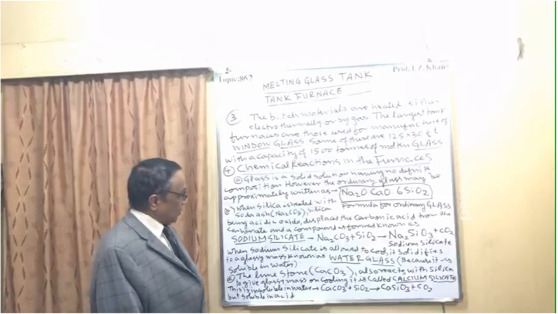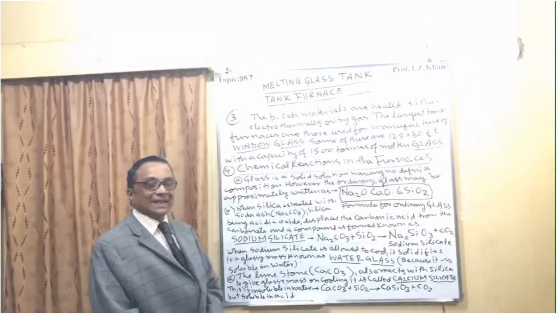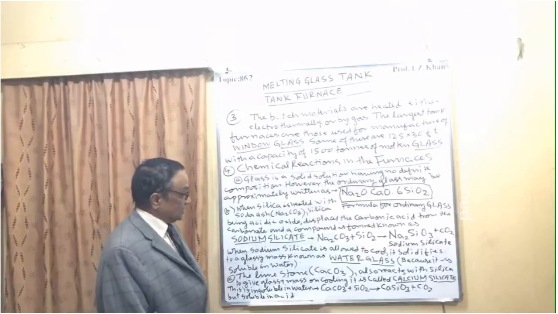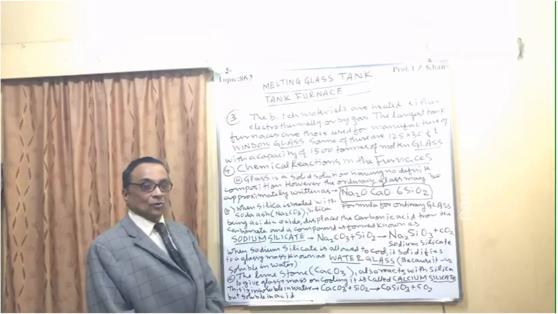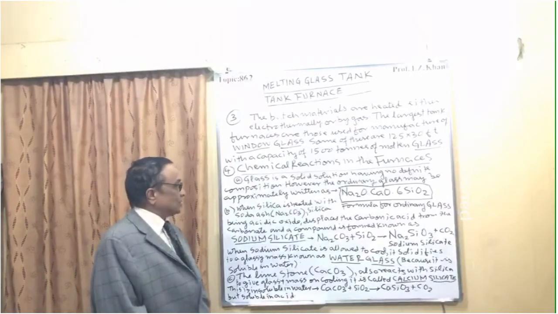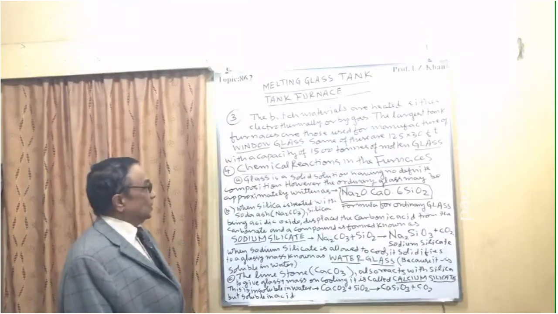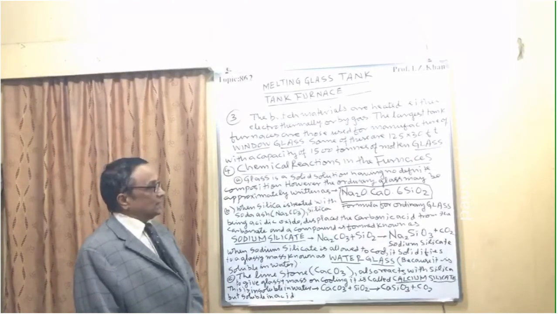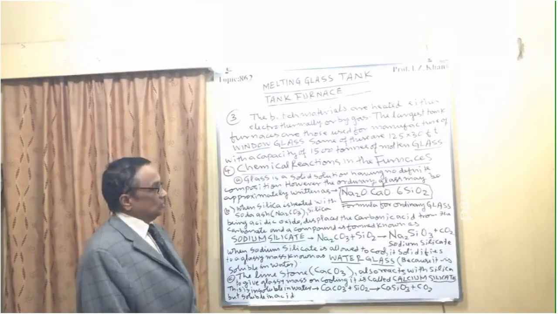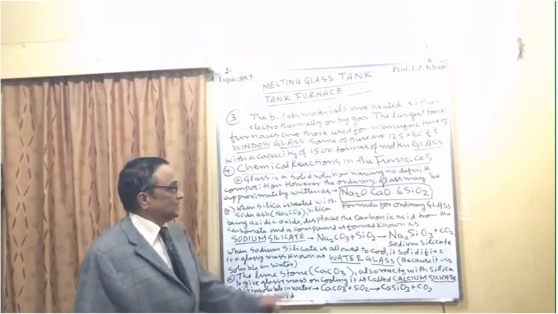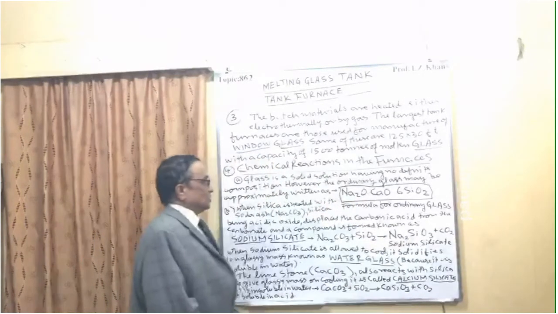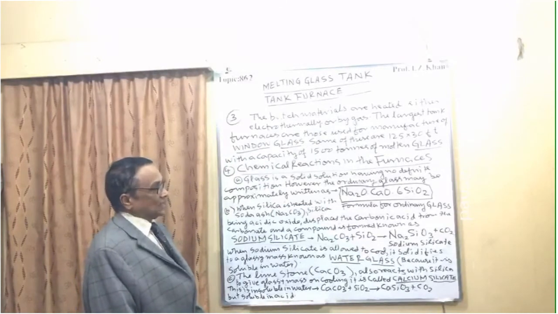Number 4. Now I am giving here what chemical reactions take place inside the furnaces, and these chemical reactions are very important. They are going to form the glass. So A, glass is a solid solution having no definite composition. However, the ordinary glass may be approximately written as Na2O.CaO.6SiO2, meaning sodium calcium silicate. So the ordinary glass is sodium calcium silicate.